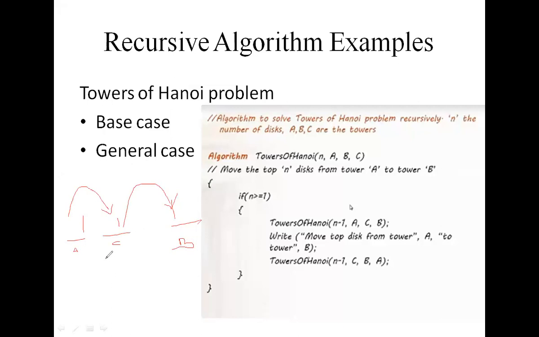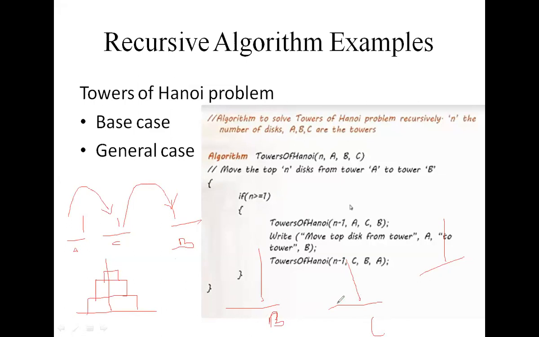You are all familiar with the towers of Hanoi problem. Here I am taking 3 disks with different sizes. Just see the PPT here. This is my tower A, this is my tower B, and this is my tower C. First, move only one disk at a time.